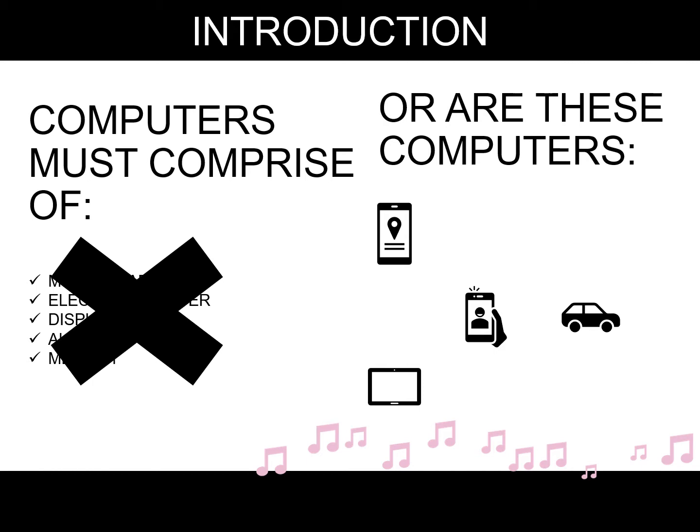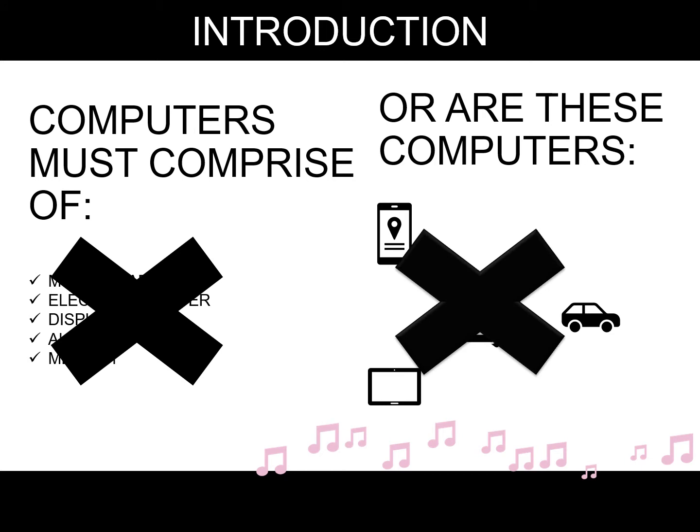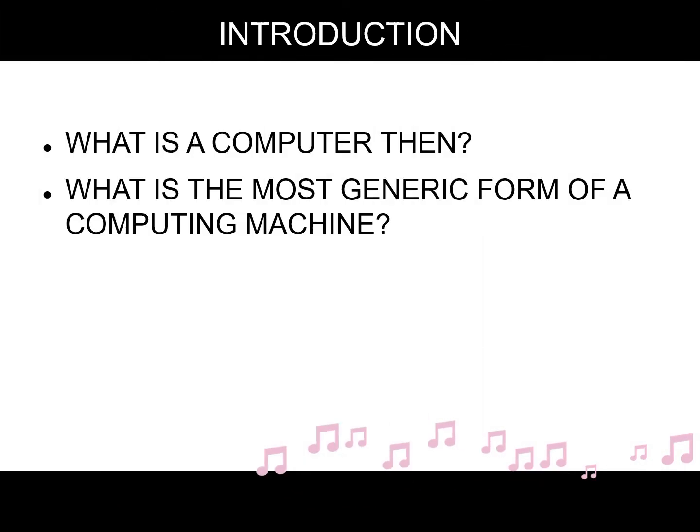Moreover, most smartphones, video games, GPS devices, digital tablets, and even some car entertainment units have more computing power than the best computers that were available 10 to 15 years ago. Yet, we don't often refer to such devices as computers. What is a computer then? What is the most generic form of a computing machine?